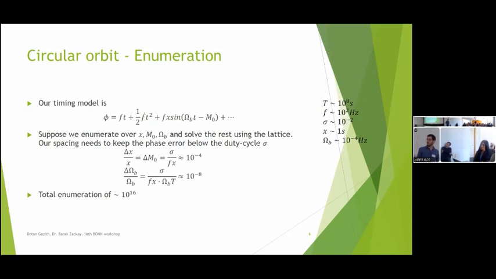This amounts to some 10 to the 16 total enumeration just on this binary modulation, which is not something we would want.